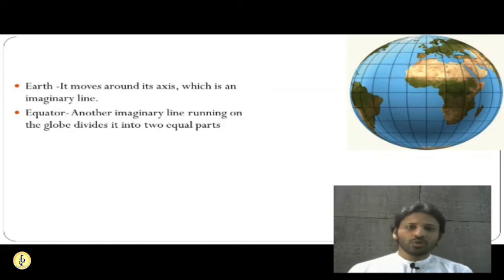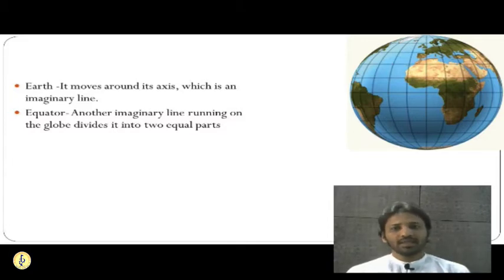The first imaginary line that we have drawn on the Earth for our convenience is the equator. So what is the equator? The equator is the biggest horizontal line, or the biggest circle drawn on the surface of the Earth. It is at the center of the Earth.